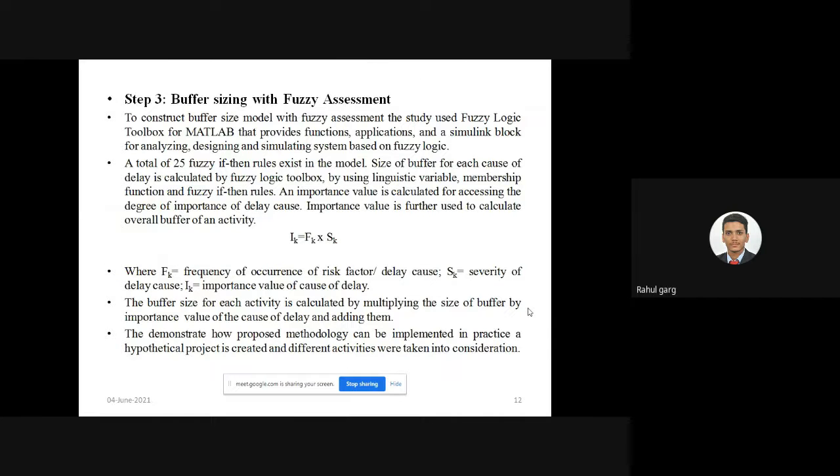After calculating the buffer for the risk factors, the buffer size for each activity is calculated by multiplying the size of the buffer for the risk factors by the importance value of that cause of delay, and adding all the values of the delay factors occurring in that particular activity. To show how this methodology works in practice, a hypothetical project of activities is considered.